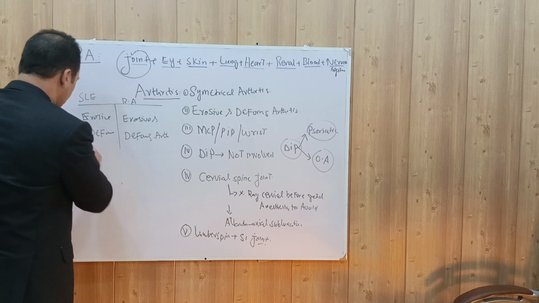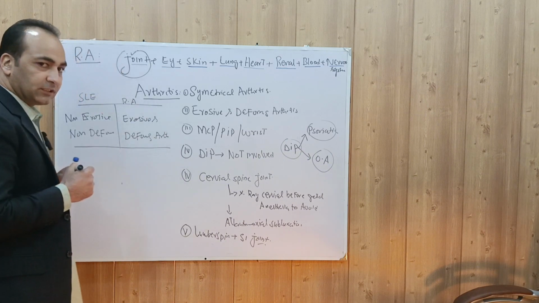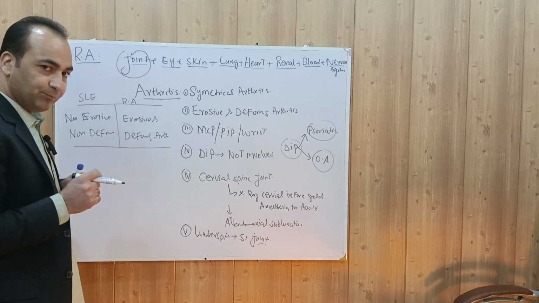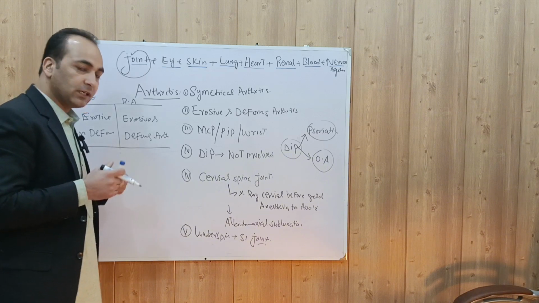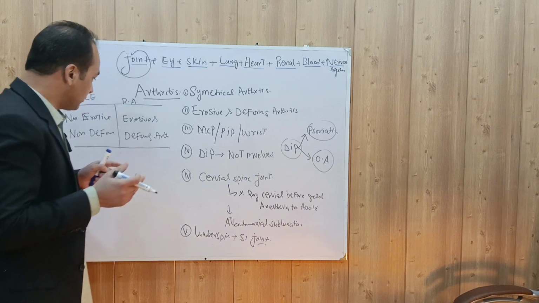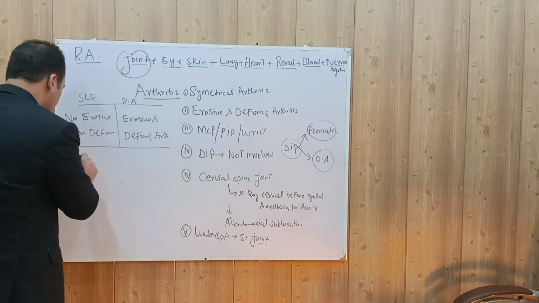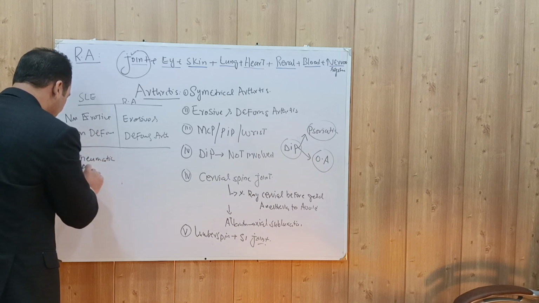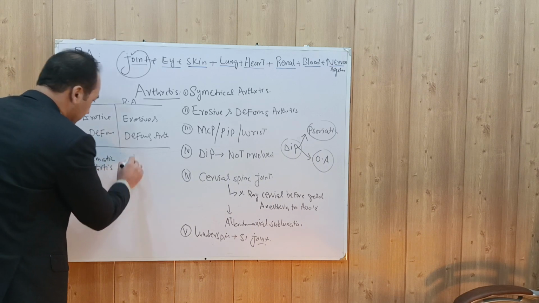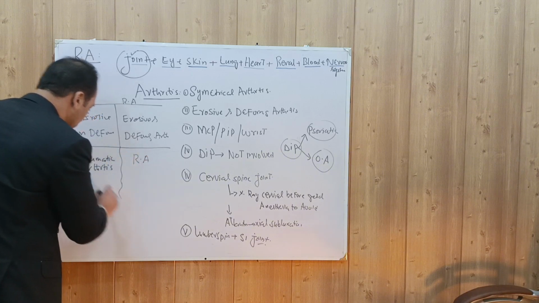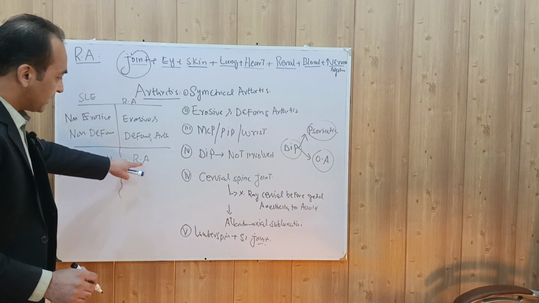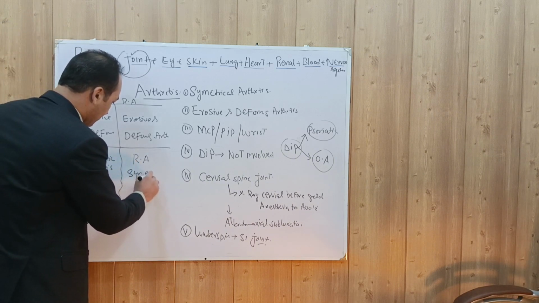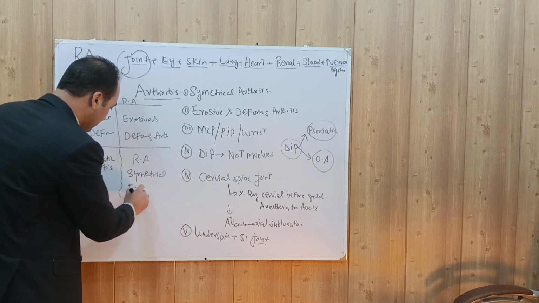Now, patients confuse rheumatoid arthritis with rheumatic arthritis. Rheumatic arthritis means the arthritis which occurs with rheumatic fever. So what is the difference between rheumatic arthritis and rheumatoid arthritis? Rheumatoid arthritis causes symmetrical arthritis, which is erosive and deforming.